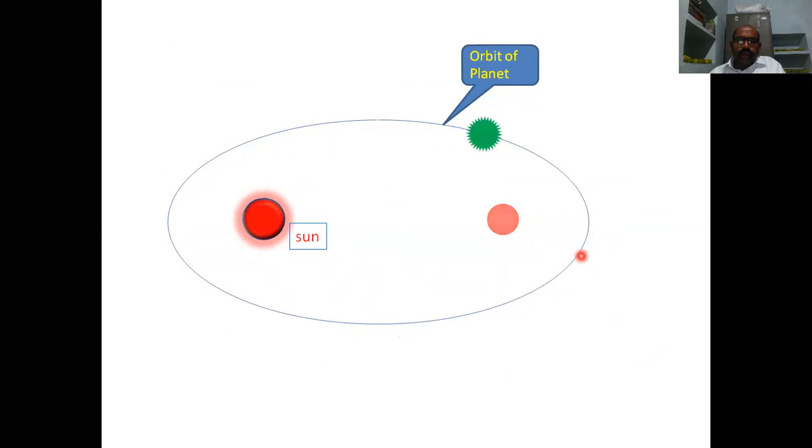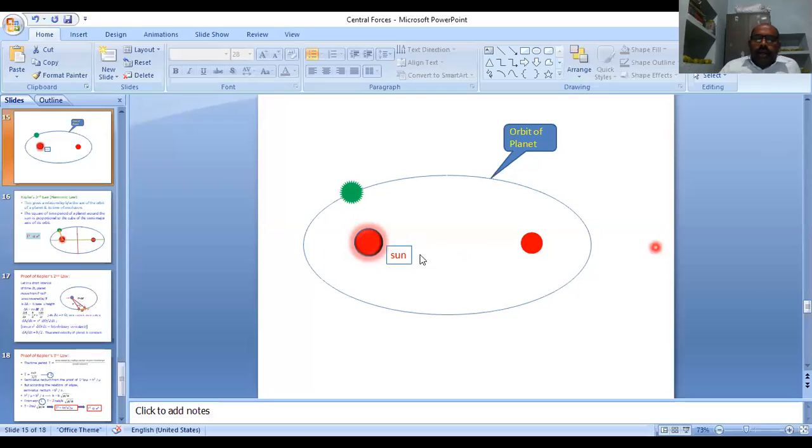Now we observe here that the planets revolve in elliptical orbits. In elliptical orbits, the sun is at one of its foci.